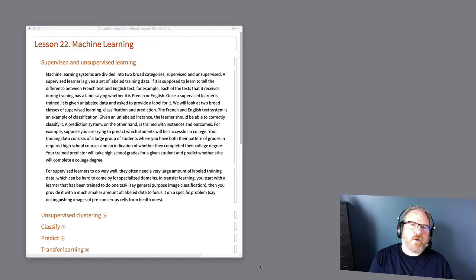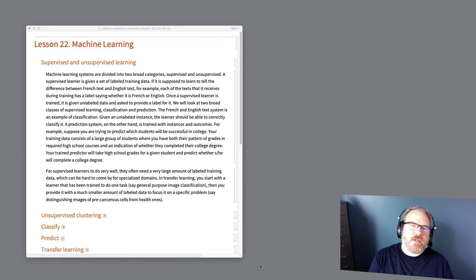In this lesson, we're going to look at machine learning in more detail. In general, there are two broad categories of machine learning: supervised learning and unsupervised learning. In supervised learning, you start by training the machine learner by giving it a set of labeled examples. Now, there are two broad categories of supervised learning. One of those is called classification, and the other is called prediction. So let's start with classification.